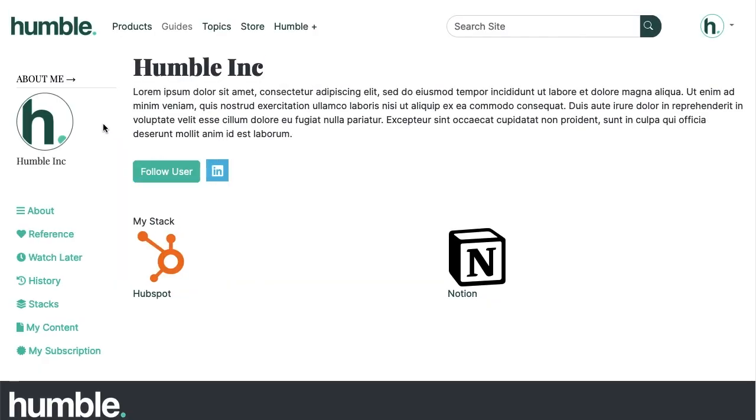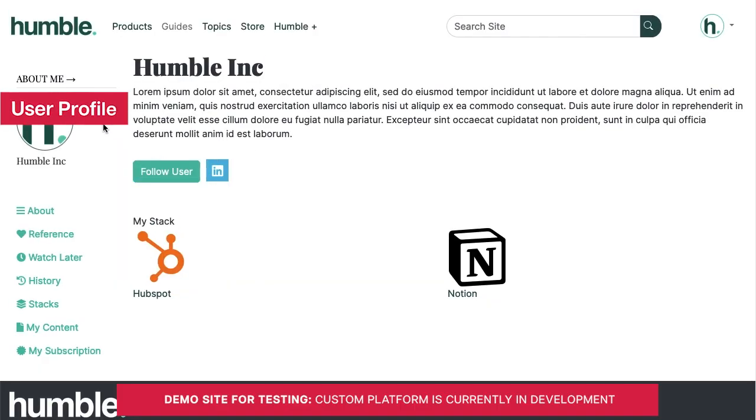So let's jump into one of these user profiles. Here, you can think of this as the dashboard for an entrepreneur that would be using our site. And if you think about Humble as a library of content for entrepreneurship, you can think about this section as your personal curated area of that content that you reference often. So those articles and videos that you seem to keep on going back to because the ideas are great for your business, but also having some functionality like a list of content that you want to view later.